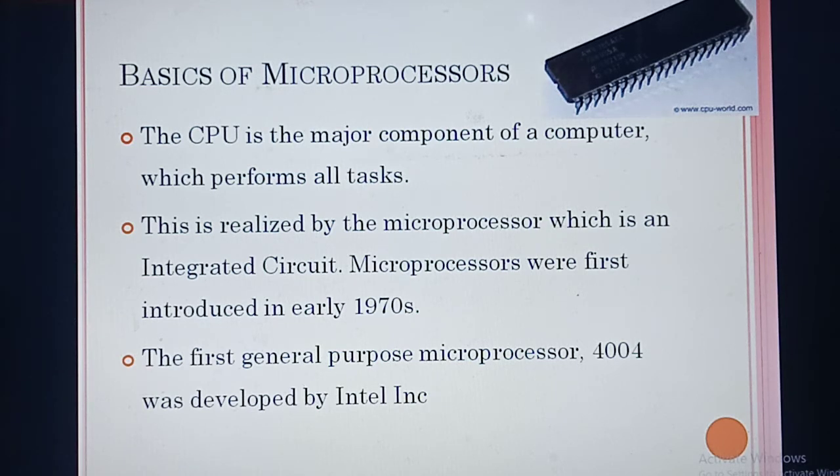What's the name of the first microprocessor they introduced? That is microprocessor 4004. This microprocessor was devised by which company? Intel Inc. Understood? Here, the microprocessor was introduced in the year 1970, an important one mark question. Then the first general purpose microprocessor 4004 was developed by which company? Intel Inc. That is also an important one mark question. Understood?